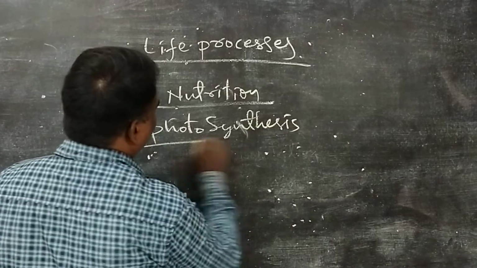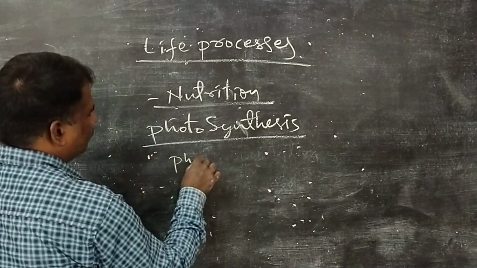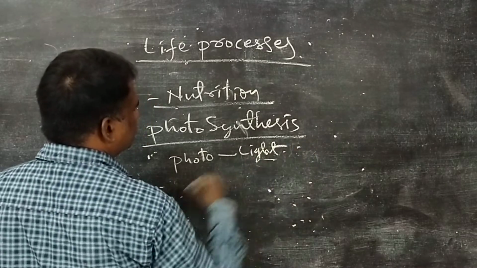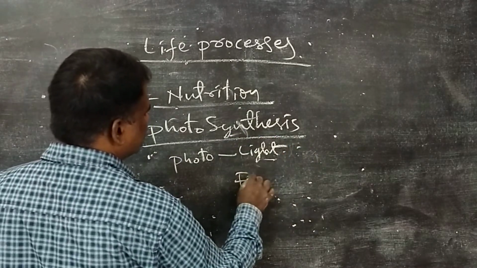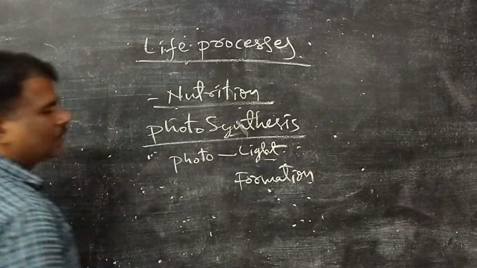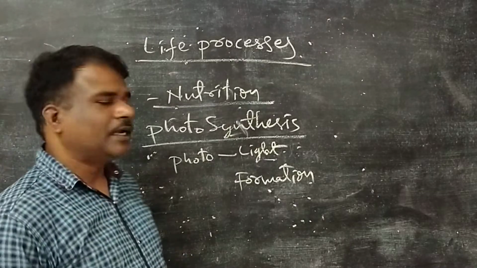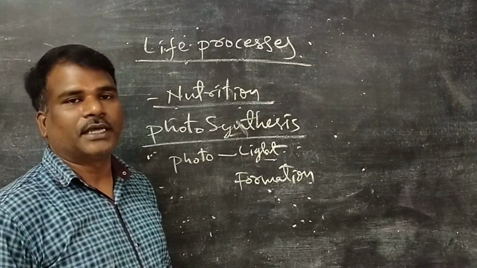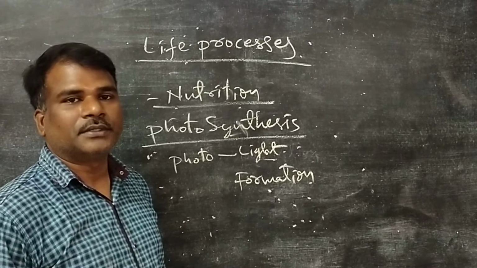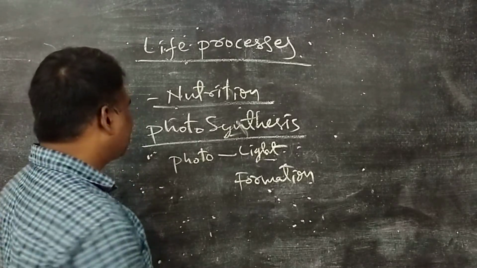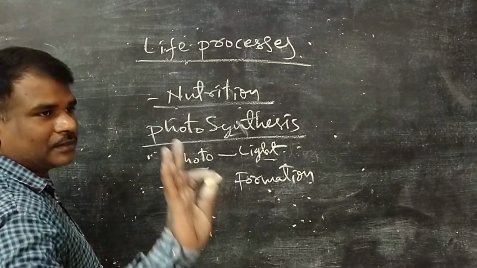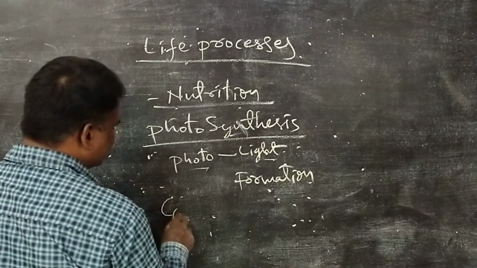What is meant by photosynthesis? Photo means light. Synthesis means formation of food material. Green plants prepare their own food by using carbon dioxide and sunlight. In the presence of chlorophyll, they prepare carbohydrates. With the help of an equation, we can study this very clearly.